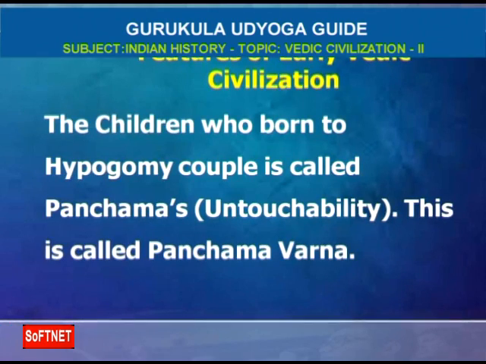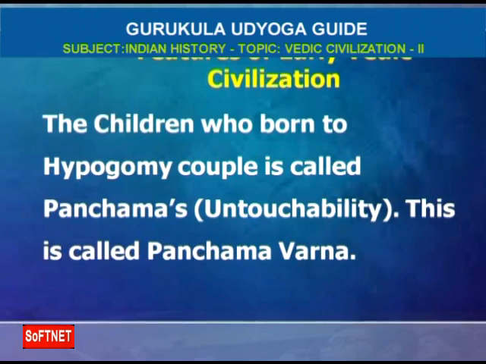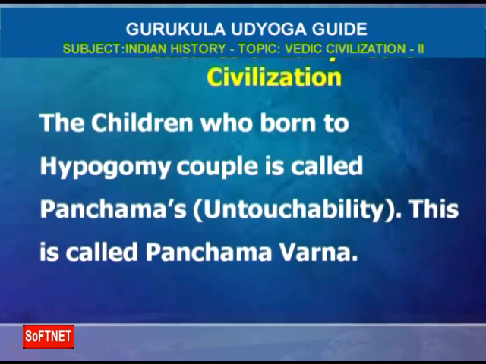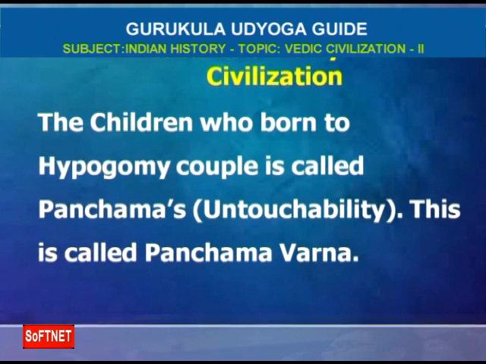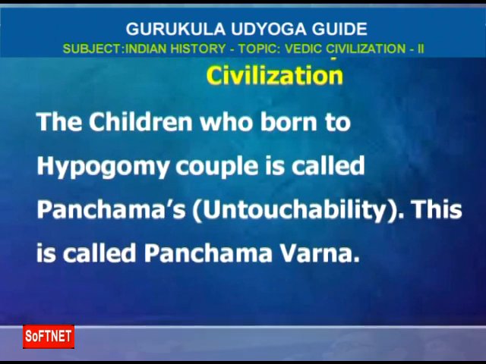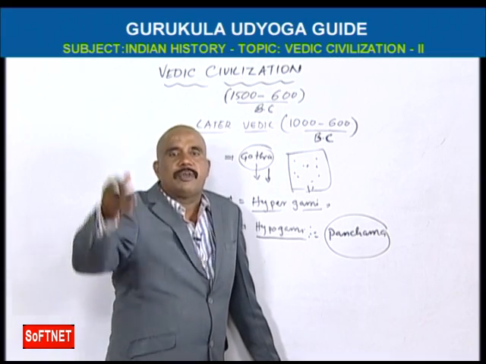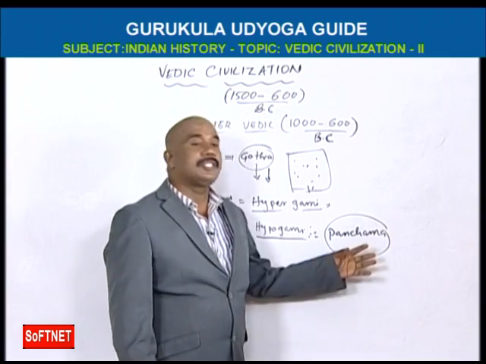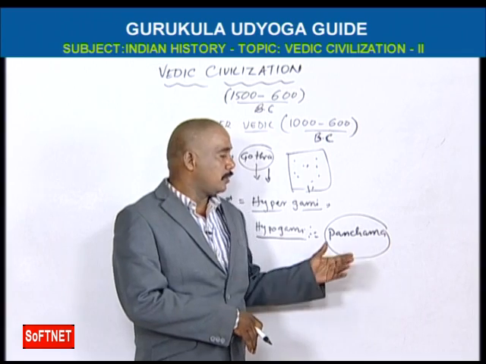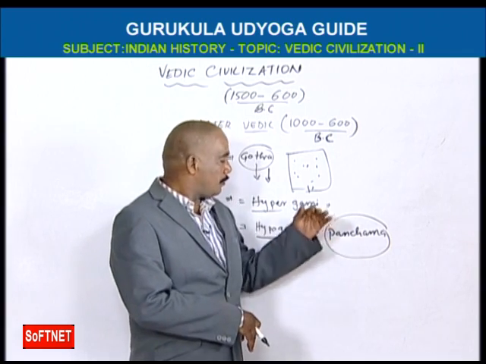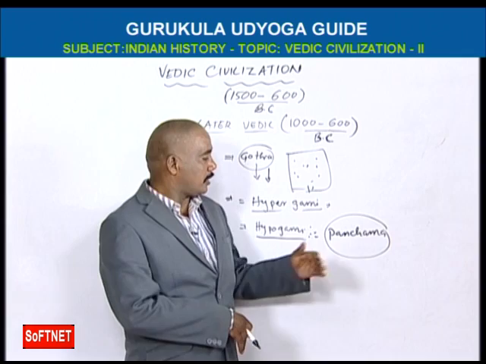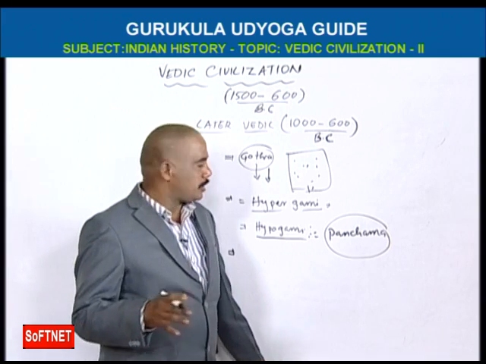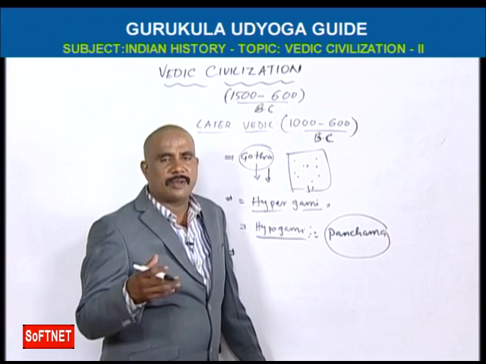Untouchability means the children of a hypogamy couple are called Panchamas. They have to stay far from this society, outside of the villages. They should not enter into the villages. That is the Panchama community, also called untouchability. This is the 5th community. It is entered. So later Vedic society had a lot of evils.